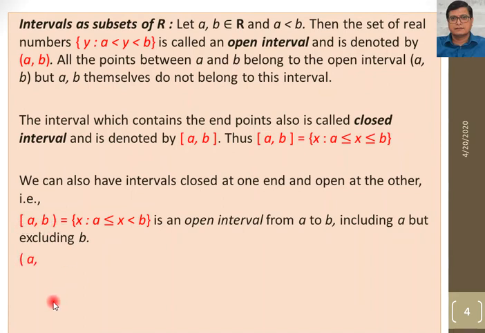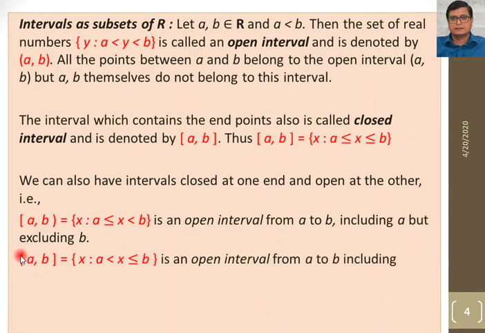Another is (A, B]. Whenever we say interval, it always starts from the left side. So this side is open and this side is closed. This is called a semi-open interval. So x greater than A and less than or equal to B is an interval from A to B, including B but excluding A. So these are the four intervals.